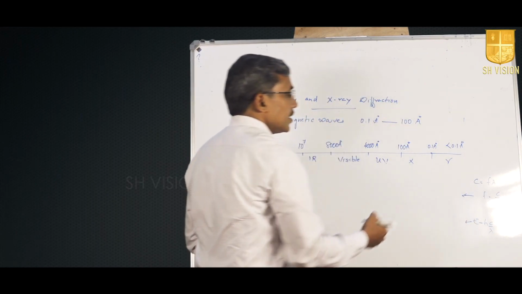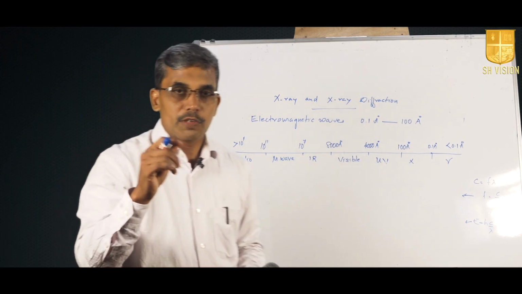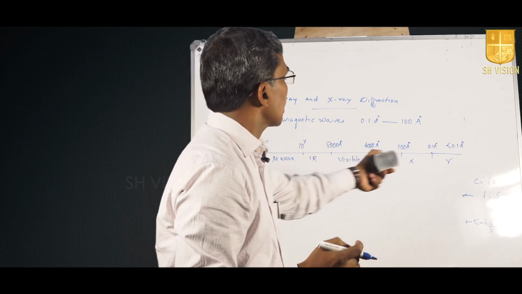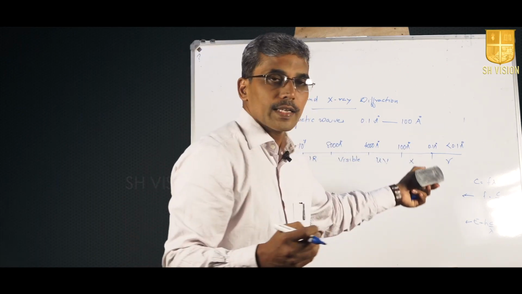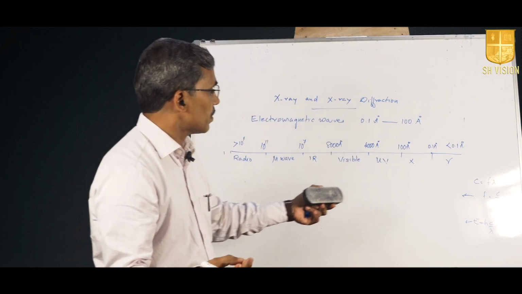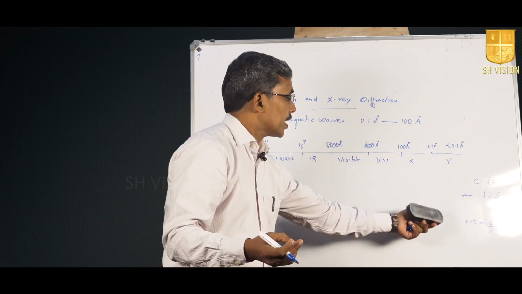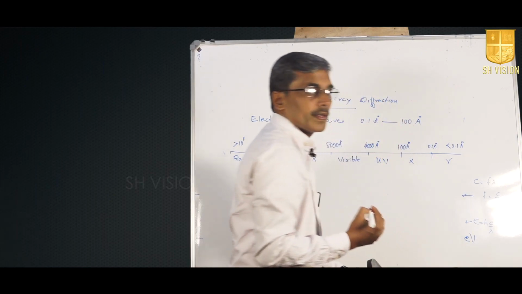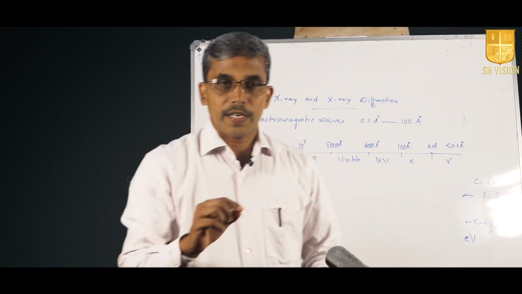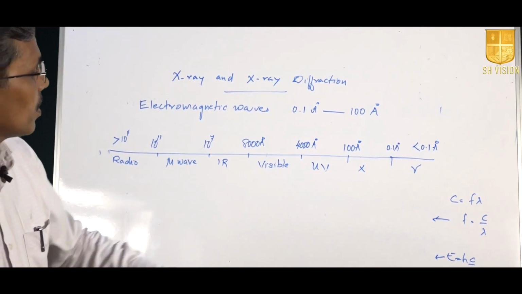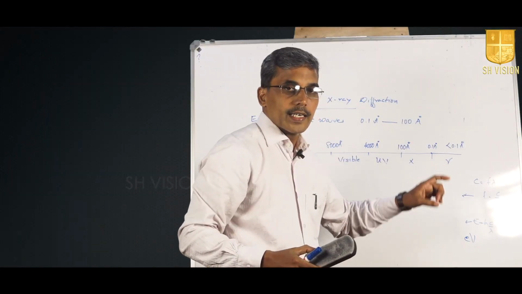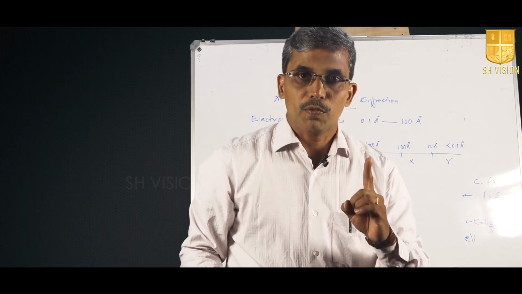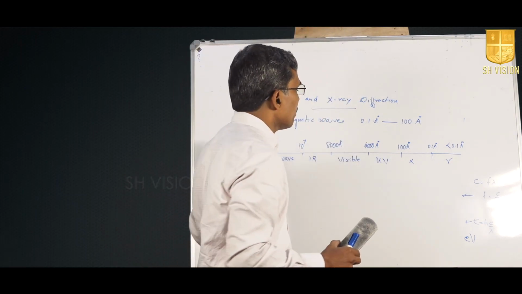So when we express in energy, that will be given in terms of electron volt. Any standard textbook you can go through and you can see that this electromagnetic spectrum is given either in wavelength order or in terms of frequency or in terms of energy. If it is in energy, it will be given in terms of electron volt. Electron volt is the unit of energy which is used because 1 electron volt is the energy acquired by an electron when it is moving through a potential difference of 1 volt. So any of these can be used.